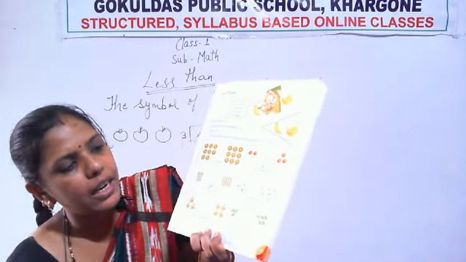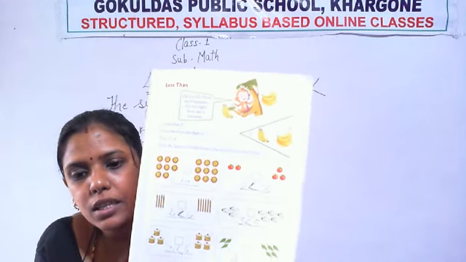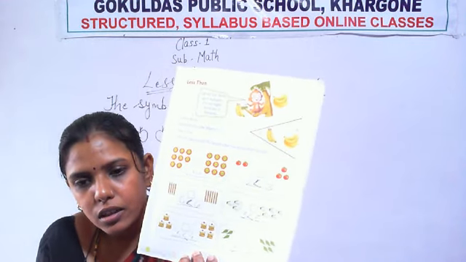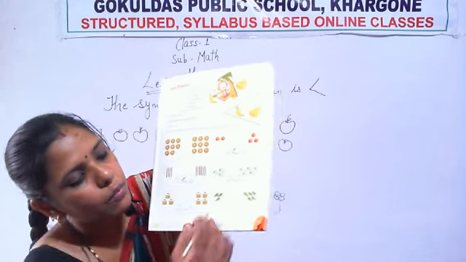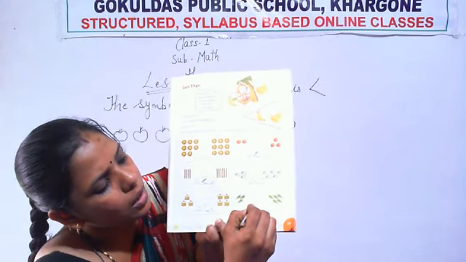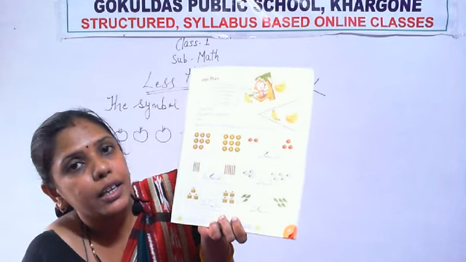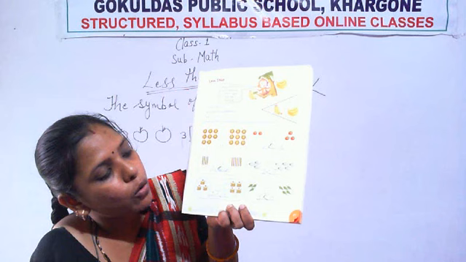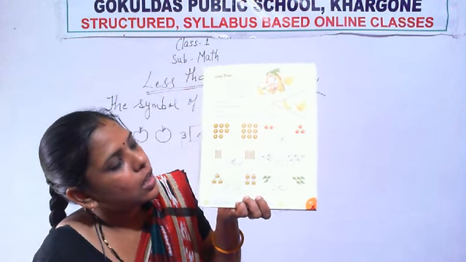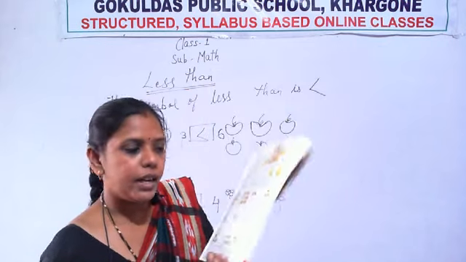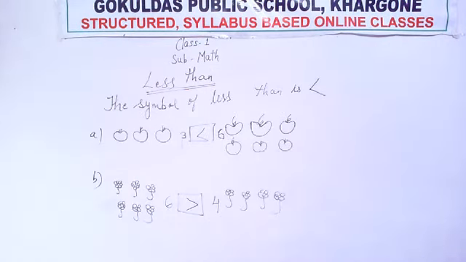So which number is greater and which number is smaller? Which number is greater between 3 and 5? Okay, 5 is greater than 3. So which sign comes here? Here the crocodile wants to eat the greater number. So its mouth is open towards 5. That means its mouth is open towards the greater number. Okay, now I will write homework on the board.